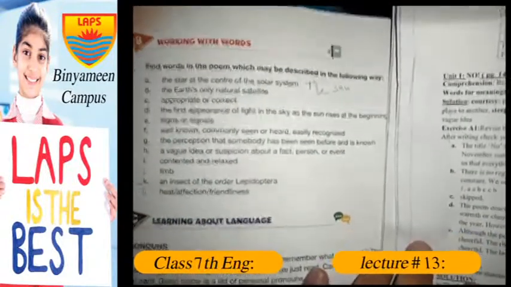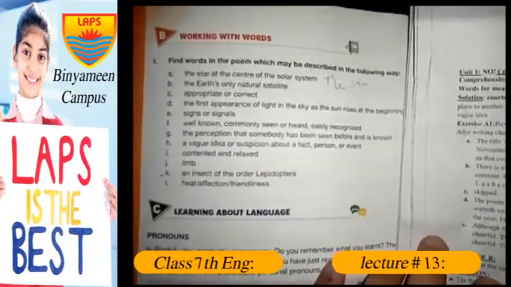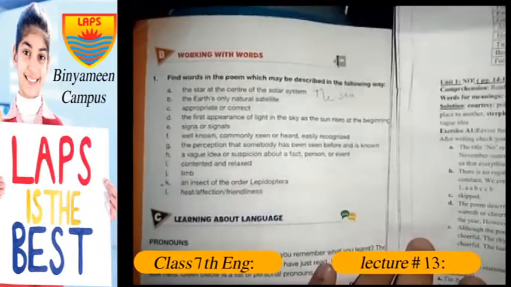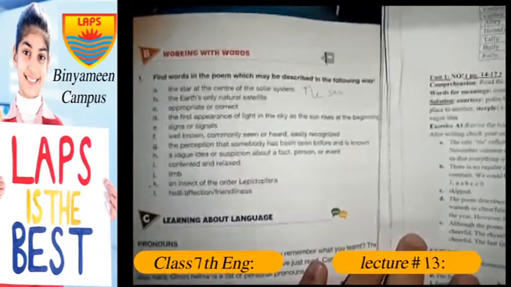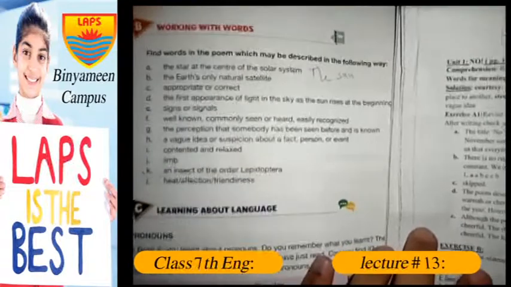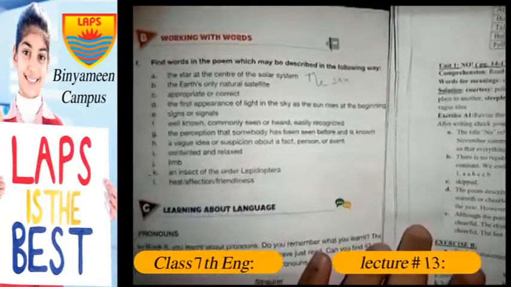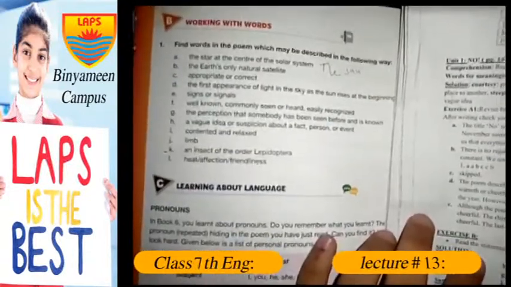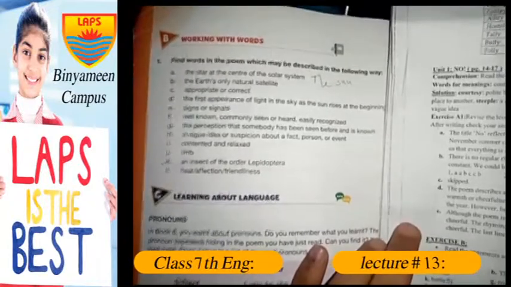And for today's lecture, we have this activity B1 here. It says, find the words in the poem which may have been described in the following way. The star in the center of our solar system, I believe that's Sun, and the Earth's only natural satellite, it is Moon. And for appropriate or correct, the proper word is actually proper.